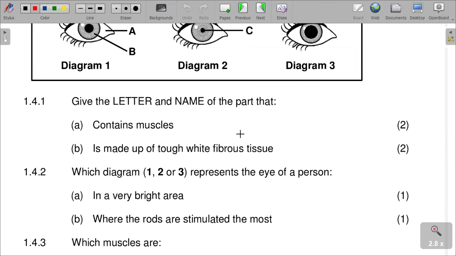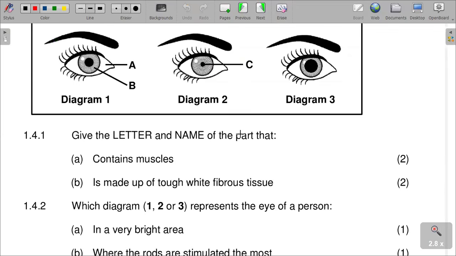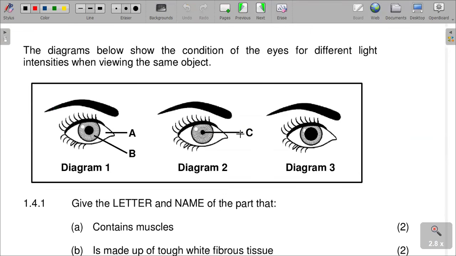Question 1.4.1. It is the diagram below showing conditions of the eye for different light intensities when viewing the same object. So we are here now to say: give the letter and name of the part.